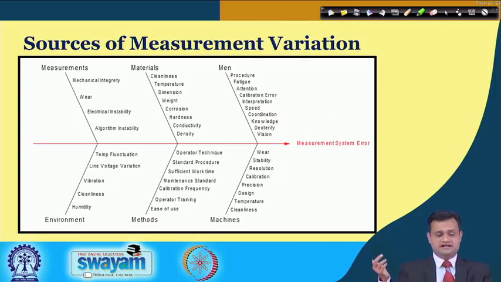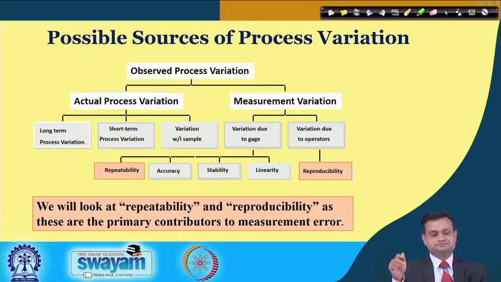You can have environment, as I mentioned: vibration, cleanliness, humidity, temperature fluctuations. Methods, the way the operator is measuring, standard procedures are not properly documented or they are not appropriate, calibration frequency, operator timing. And it could be because of the machine: wear and tear, resolution, calibration, precision, design and so on.